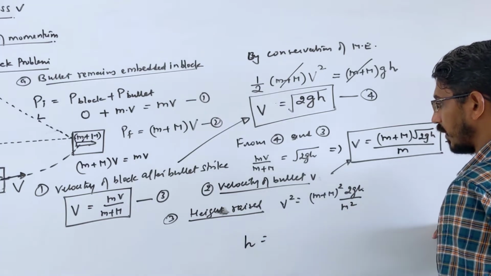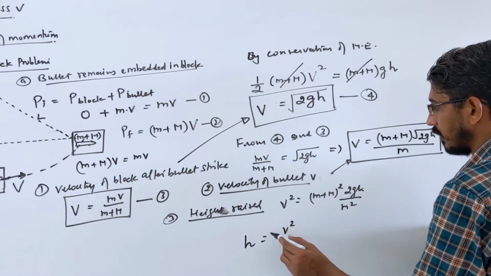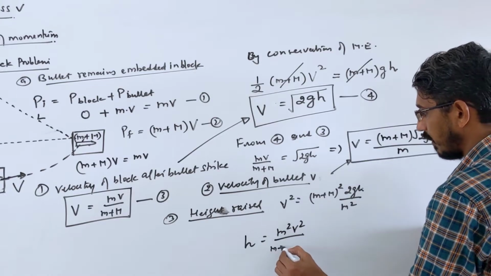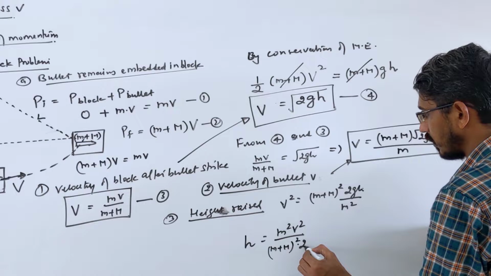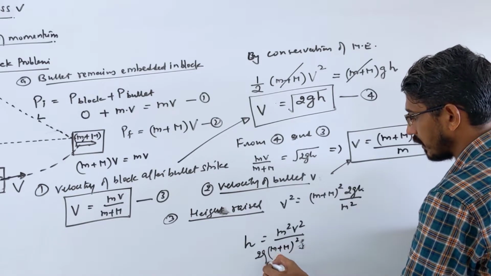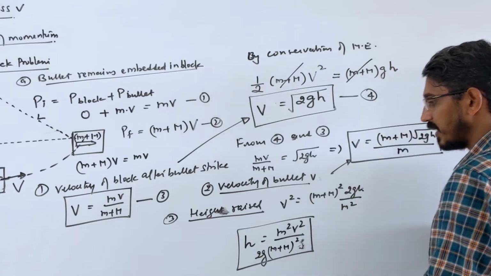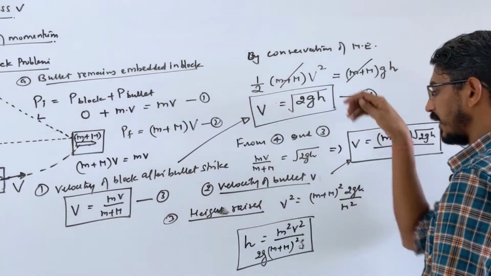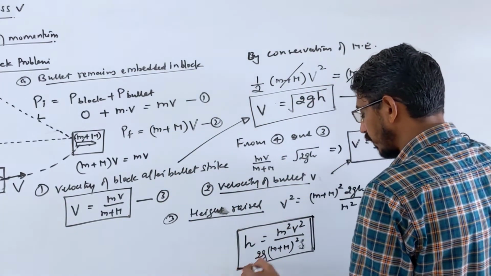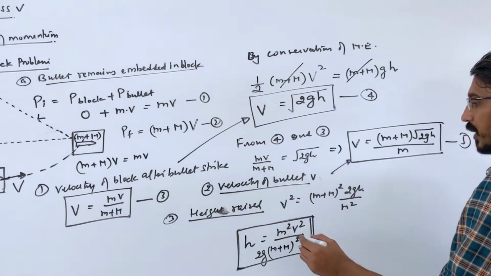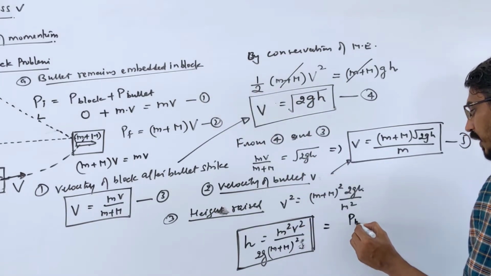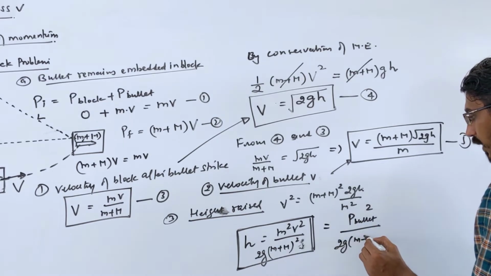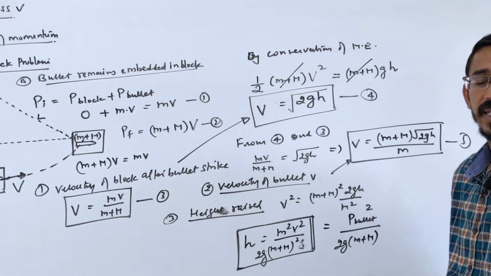So h will be simply equal to m square V square by m plus M square into 2g. I write 2g in front, that looks good. So this is the height rise in terms of the velocity of the bullet. Generally the velocity of the bullet will be known to you, and they will ask how much height it will rise. If you watch carefully, m square V square is nothing but the square of the initial momentum of the bullet, upon 2g into small m plus capital M. That also you can call the height rise.